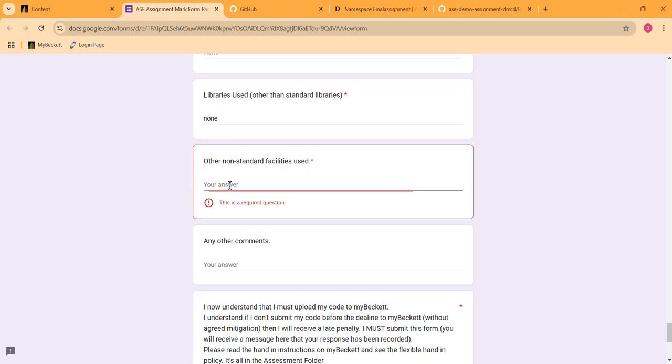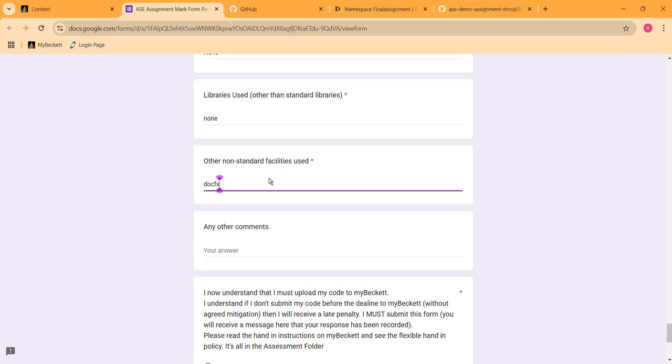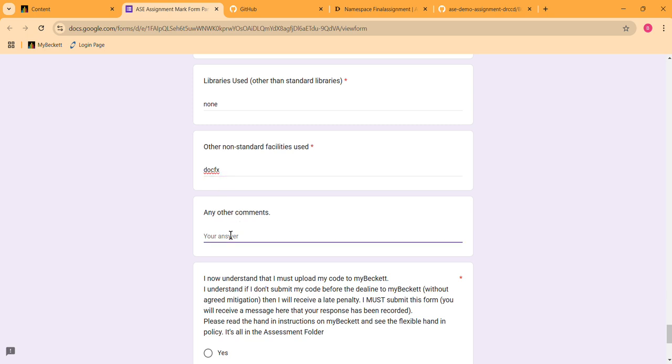Here another facility I've used is DocFX. Other features I've used are console input, save and load images, pen draw feature, and eraser feature.